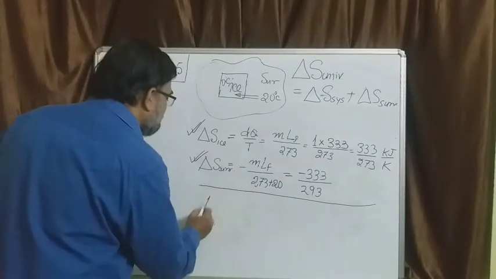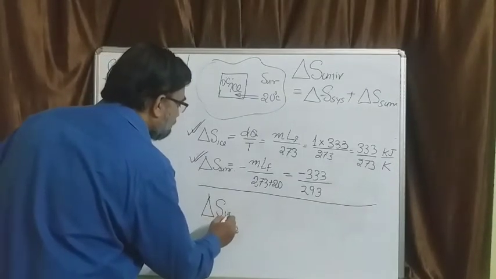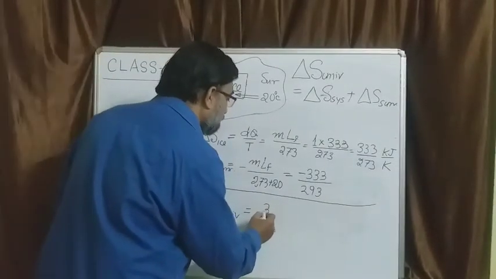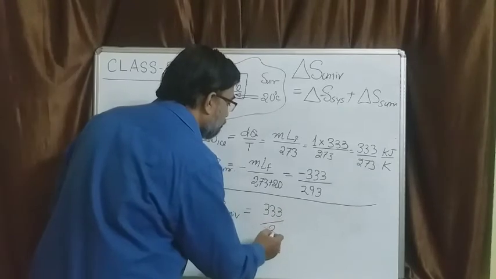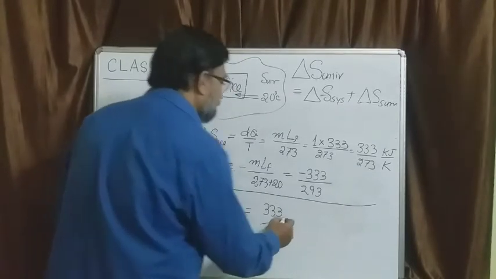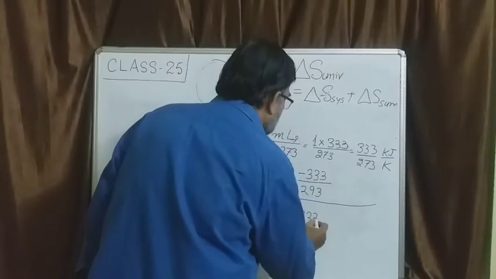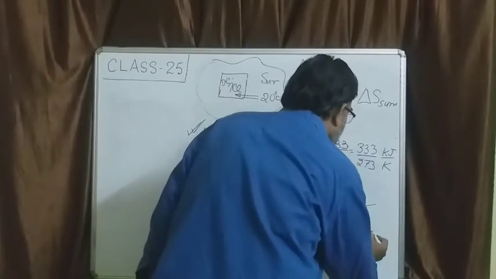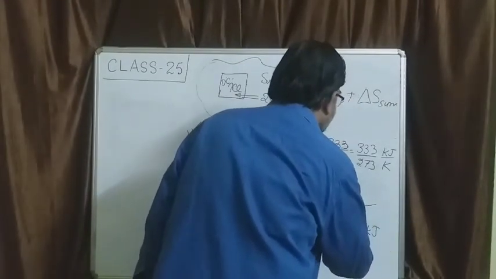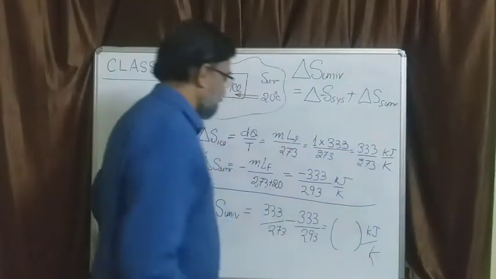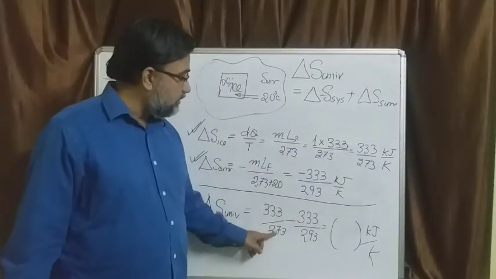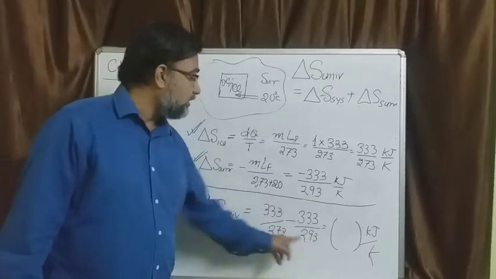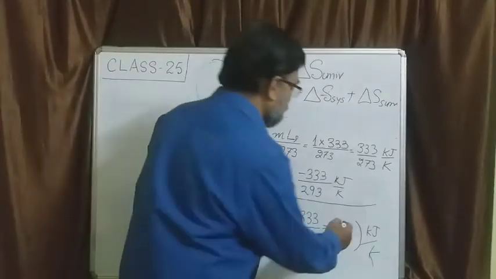So if you do this, then entropy change of the universe is how much? Entropy change of the universe will be 333 by 273 minus 333 by 293, that much kilojoules per Kelvin. Now look, the numerators are same, the denominator here is smaller, here is bigger, so obviously this is a smaller quantity, and the difference of this will be positive.